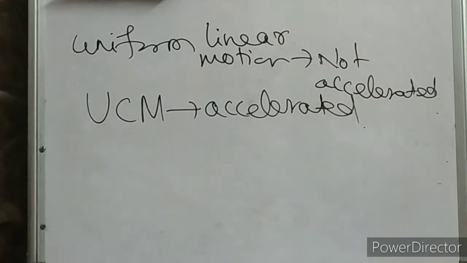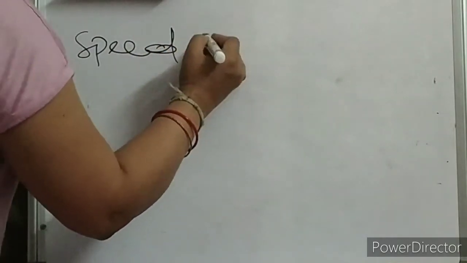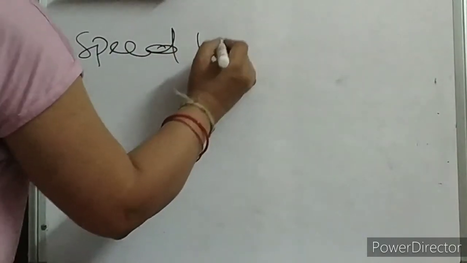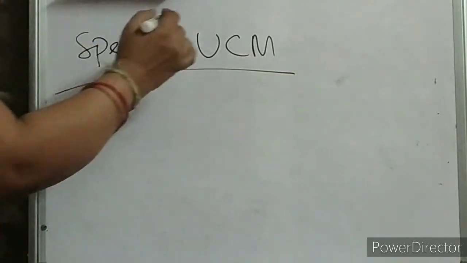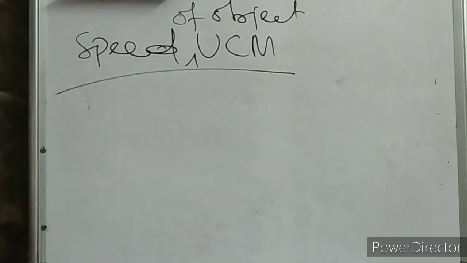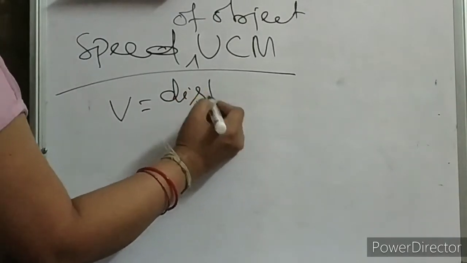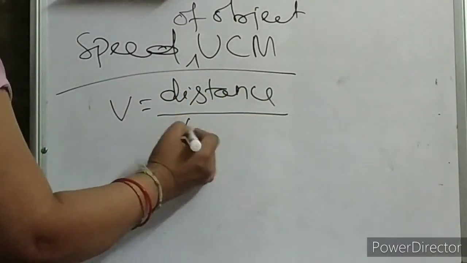Okay. Now next, how to calculate the speed of an object in uniform circular motion. This is the last part. How to calculate the speed in case of UCM. Can I write UCM? It is easy, it is saving time. Uniform circular motion. Speed of an object in uniform circular motion: how to calculate? What is the speed? Speed is nothing but distance traveled in a given time. So I can write this is distance traveled by time taken.